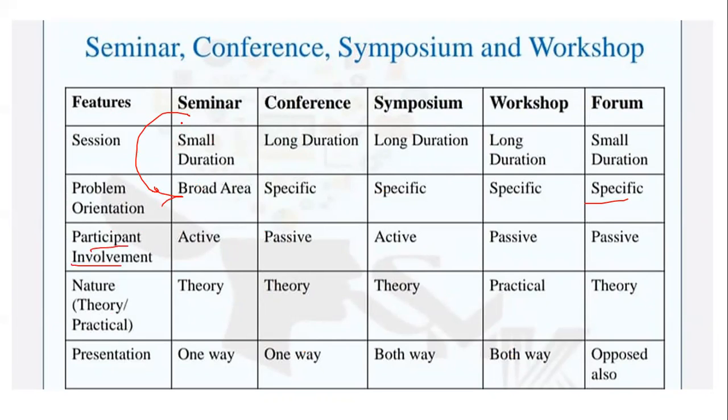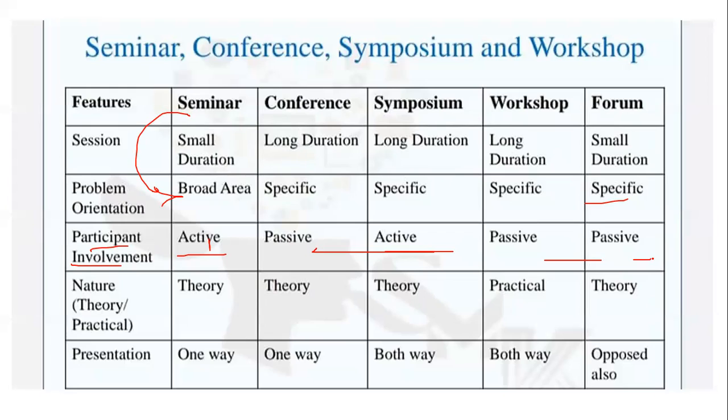Participant involvement: seminar is active, symposium active, whereas for conference, workshop and forum it is passive, unless in a workshop you're being told individually to practice the things. Otherwise it is passive. Theory and nature of practicality in all of them: seminar is theory, conference is theory, symposium is theory, workshop is practical, whereas forum is also a theoretical aspect.